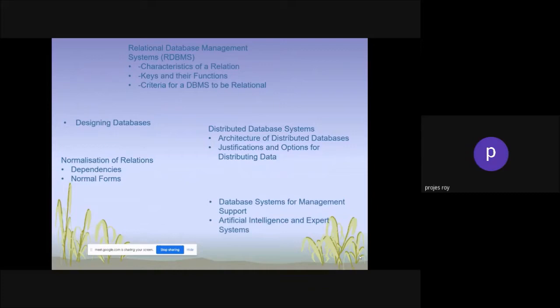In the relational database management system, we will see the characteristic of relation, keys and their function, criteria of a DBMS to be relational, designing a database, then distributed database system, architecture of a distributed database, justification and options for distributing data, normalization of relation, dependencies, normal form, database system for management support, artificial intelligence and expert system. That's the concept. That's what we are going to do.